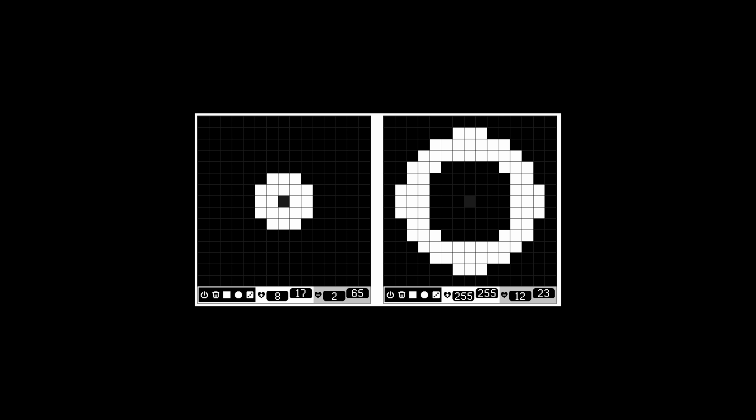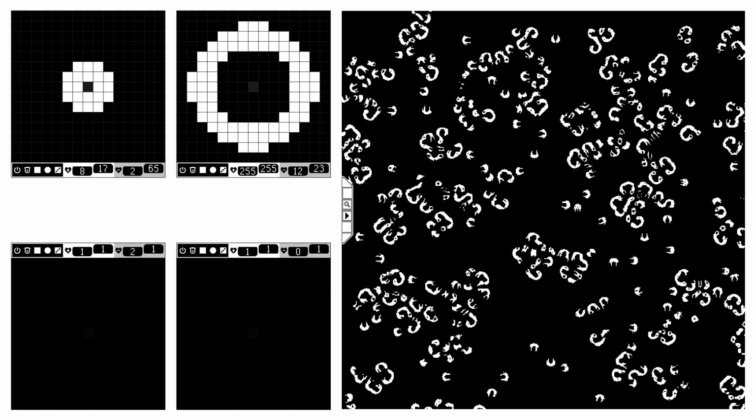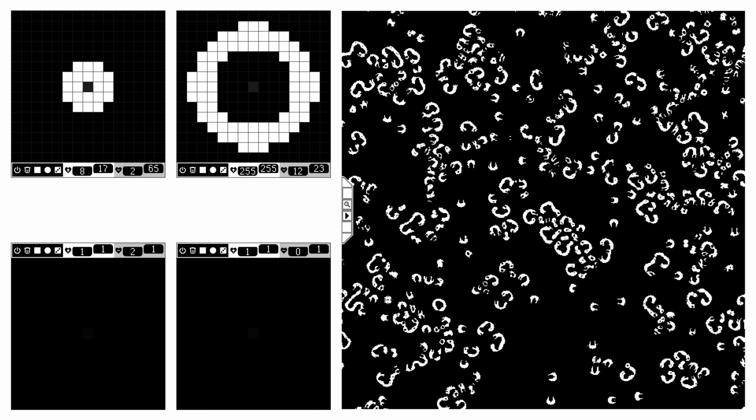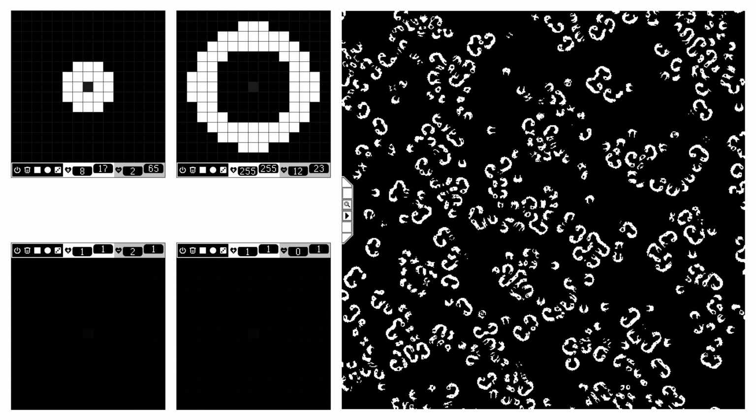A basic multi-neighborhood automaton looks like this, where one neighborhood births new cells at a very wide range and the other kills off the excess growth. Already we see what looks like class 4 behavior, with these little guys appearing to move in one direction forever. As far as I'm aware, I'm the first person to discover this rule set, and you are the first people to see it. These creatures are sort of like my children in a way. I have named them wisps.